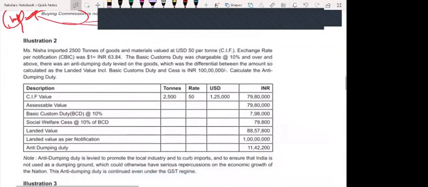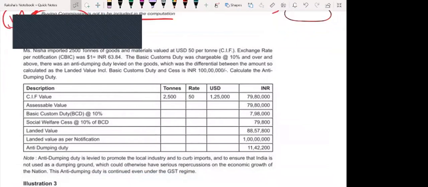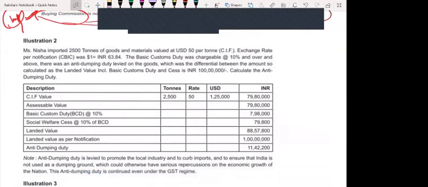Can we come to illustration 2? So far so good. Okay, so you will be fine with the sums until illustration 6. You will be thorough with the sums, so you will not need to worry, right? So come to illustration 2. This is why I am taking it slow.